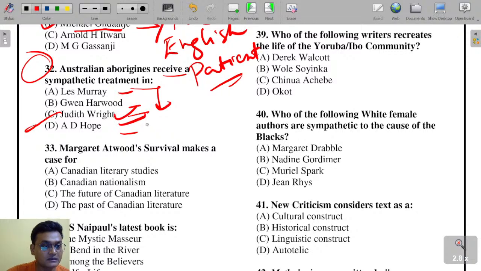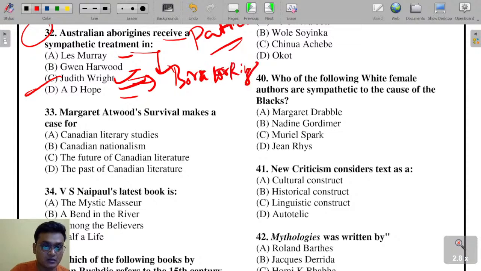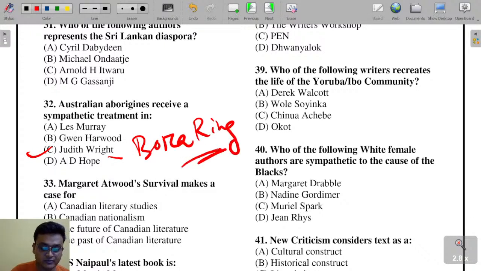Judith Wright has written poems like Bora Ring. Bora Ring, B-O-R-A, by Judith Wright. Remember, Judith Wright has written Bora Ring. Bora Ring is the name of the famous poem by Judith Wright.